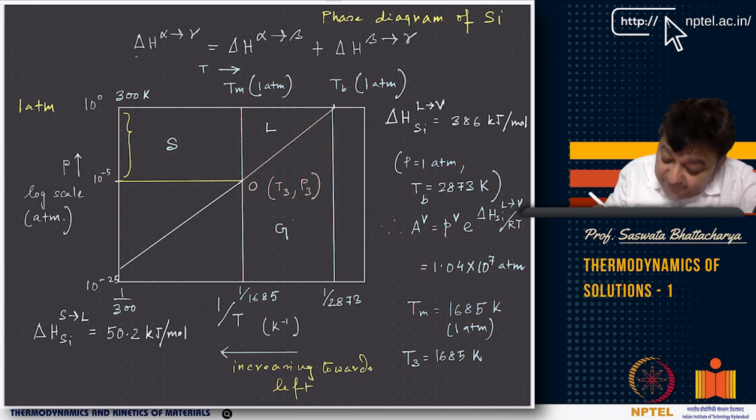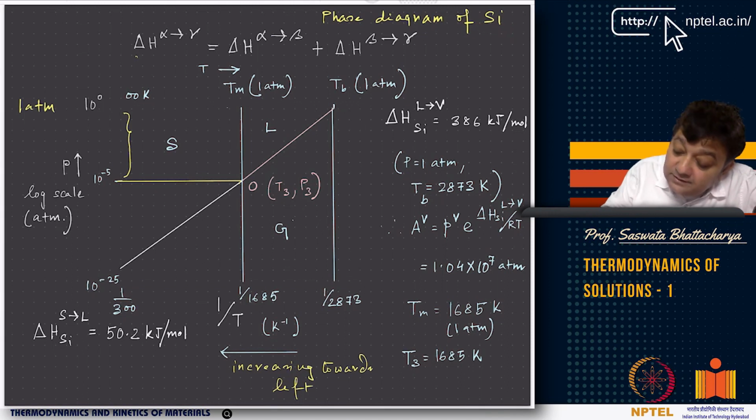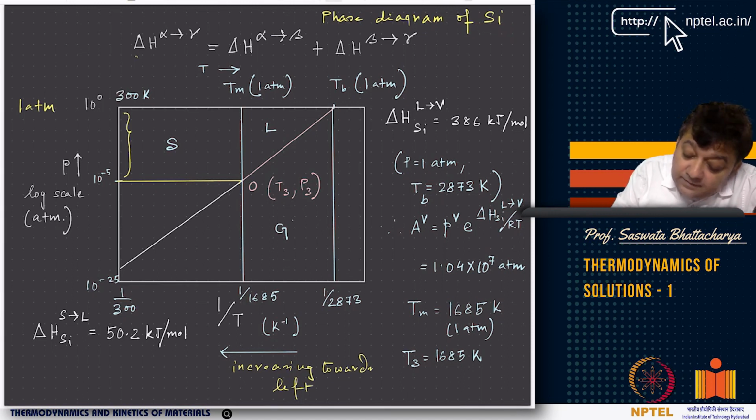So basically, if you now look at it, you have pressure plotted in the log scale, and you have temperature on the above axis. At 1 atmosphere, you can see I have plotted 2 points. I know the melting point, and I know the boiling point at 1 atmosphere for pure silicon, right? This is pure silicon, and this is room temperature. So this is 1 atmosphere, and this point corresponds to room temperature. These points correspond to the melting point, and this is the boiling point. So I have plotted these 3 points only.